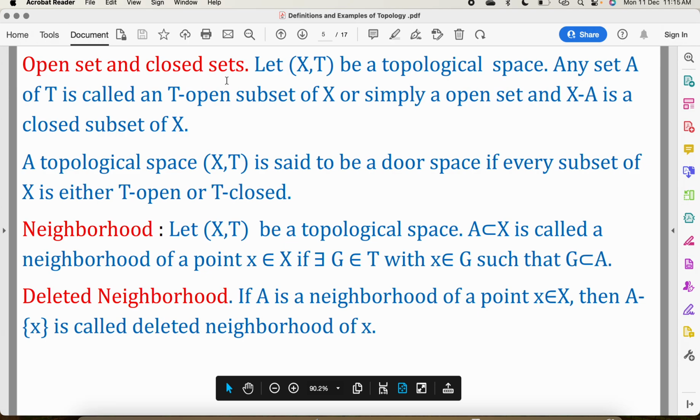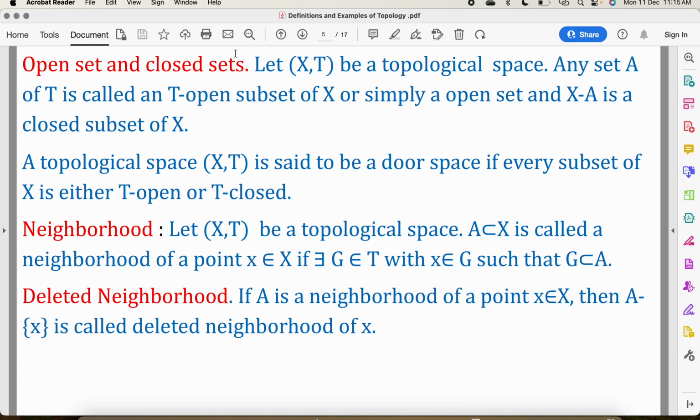Now what are the open sets and closed sets? We have seen in the last slide that elements of a topology are called the open sets. So any set A of T is called a T-open subset of X, or simply open set, and its complement X minus A is a closed subset of X. So it may happen that a set is closed as well as open with respect to a given topology.